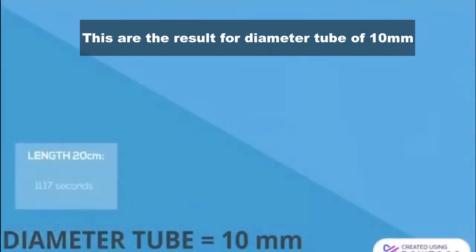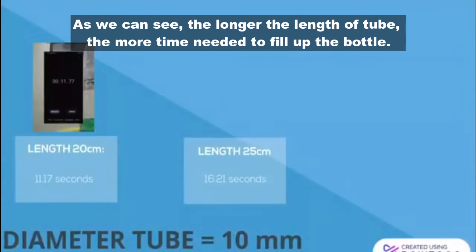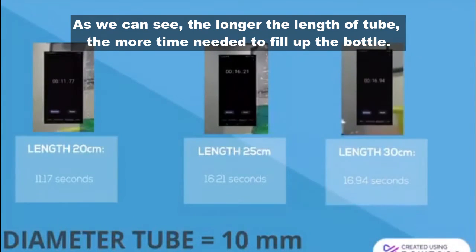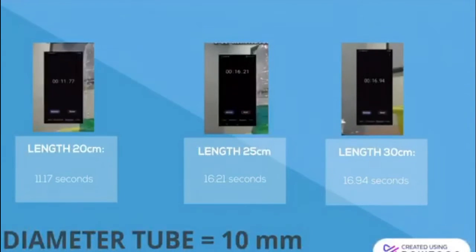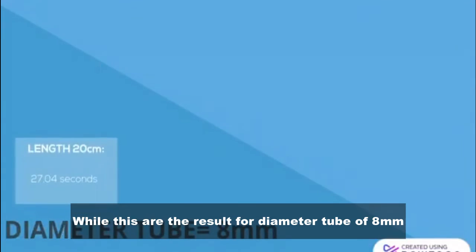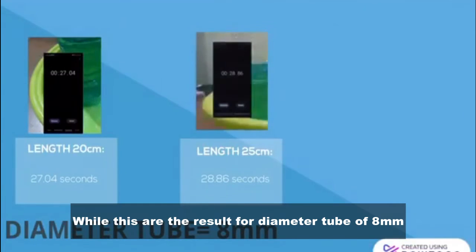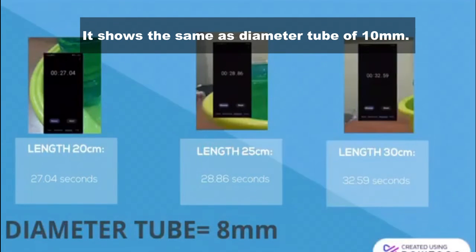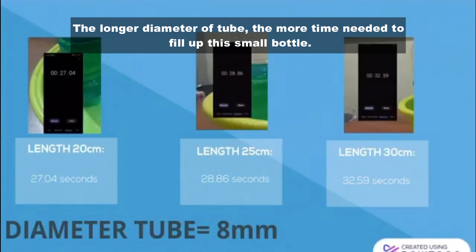These are the results for diameter tube of 10 mm. As we can see, the longer the length of tube, the more time needed to fill up the bottle. While these are the results for diameter tube of 8 mm. It shows the same as diameter tube of 10 mm. The longer the length of tube, the more time needed to fill up the small bottle.